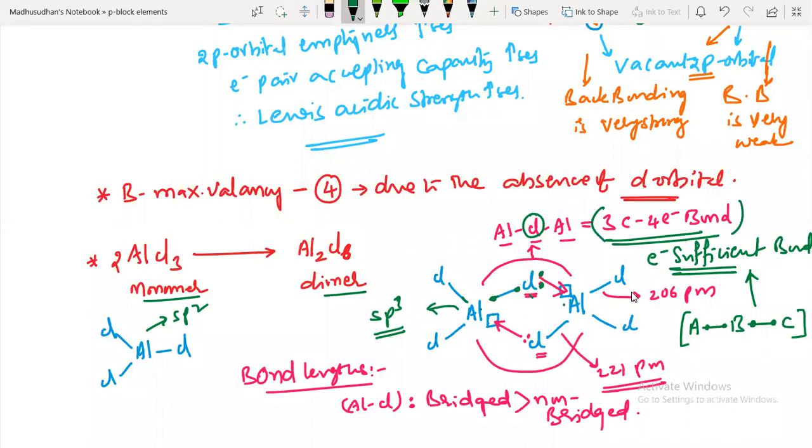The same type of structure also comes from B2H6, diborane. There you will get an electron deficient bond. How that forms, we'll see there.